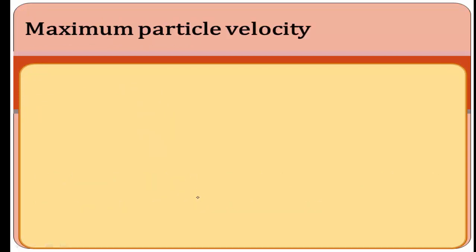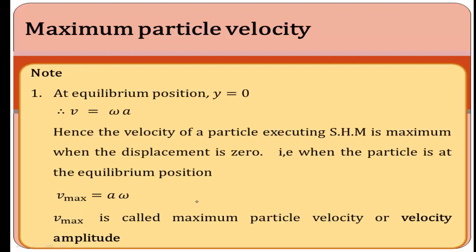And the maximum particle velocity: when is the velocity maximum and minimum in simple harmonic motion? At the equilibrium position. Suppose you consider this is the simple pendulum, at this point the displacement is 0. This is the equilibrium position. Here the velocity v is equal to omega into a. The velocity of this particle executing the simple harmonic motion is maximum and the displacement is 0.